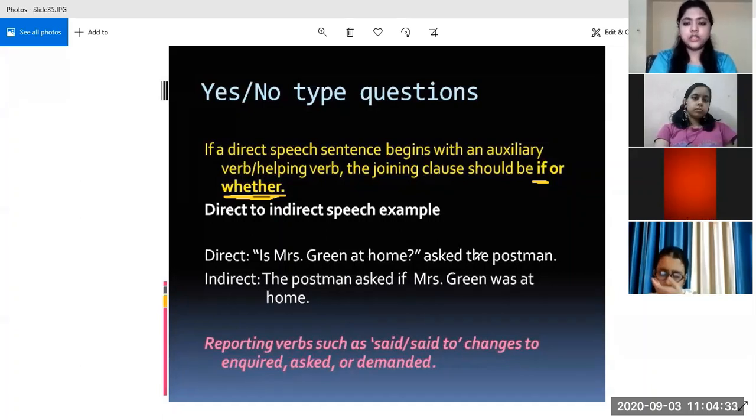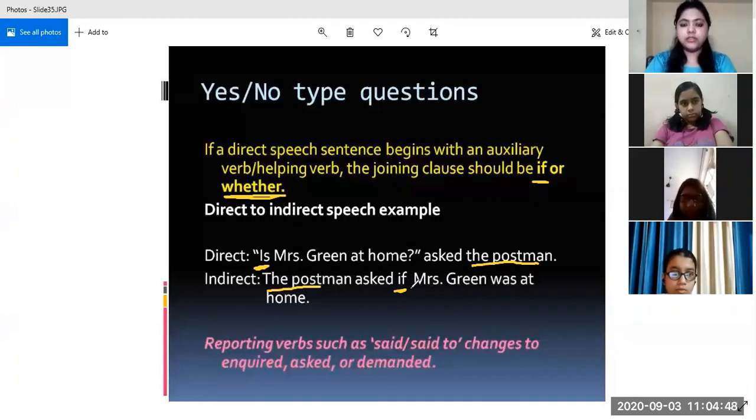Now how will we change it? The subject is the postman, so it will come in the beginning. So the postman asked if, in place of is or are or whatever the helping verb has been used over here, we will use if, and we can use whether also. We can use if and whether interchangeably, so it will not make your answer wrong if you use whether in place of if, and if you use if in place of whether. So the postman asked if Mrs. Green was at home.